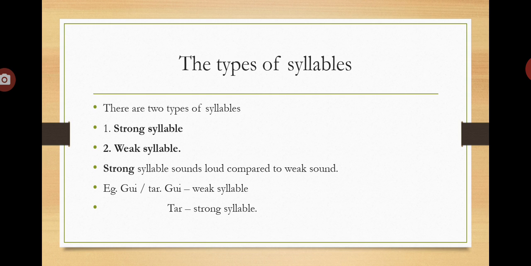Strong syllable sounds loud compared to weak syllable. For example, guitar. Gi is a weak syllable and tar is a strong syllable. Comparing to gi, tar sounds loud. That's why it is called strong syllable.